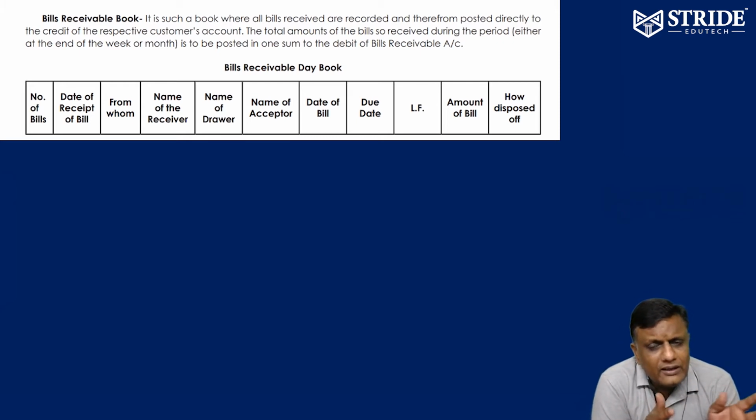Similarly, a lot of customers we are creating, and a lot of receivables from the customers we have to enter. Okay, fine. So the receivable day book format: number of bills, date of receipt of bill, from whom we are receiving, name of the drawer, which means myself, name of the acceptor, my customer, date of the bill, the due date, after 3 months the bill matures, the amount of the bill to be entered, and how the bill is to be disposed of. That's it. So these are the entries to be done.